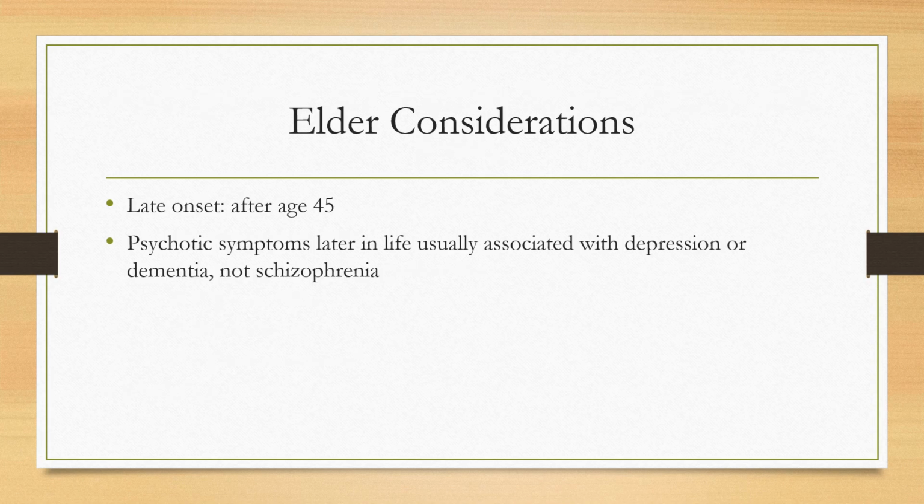Late onset schizophrenia occurs after the age of 45. Schizophrenia is not usually the first diagnosis for elderly patients. Dementia and depression are usually considered first.